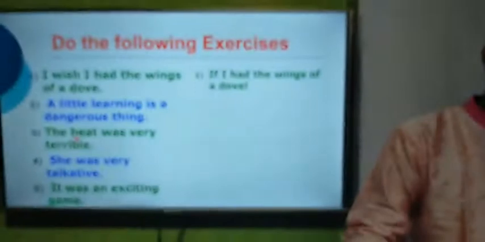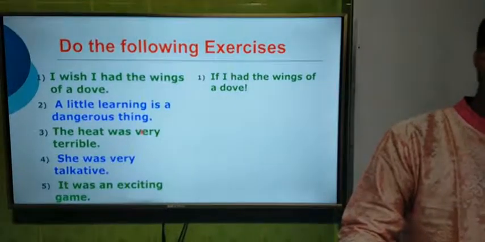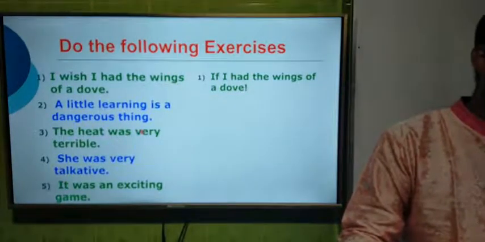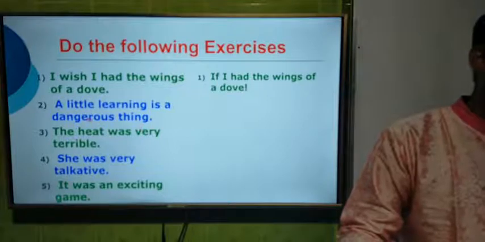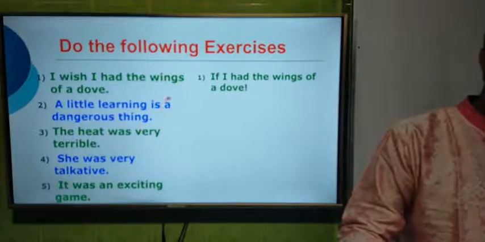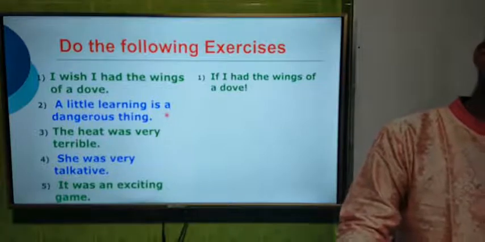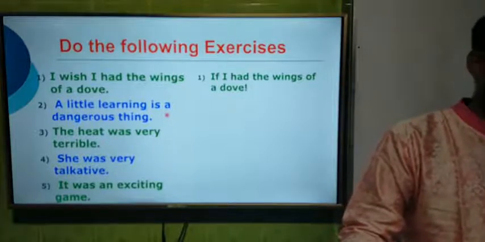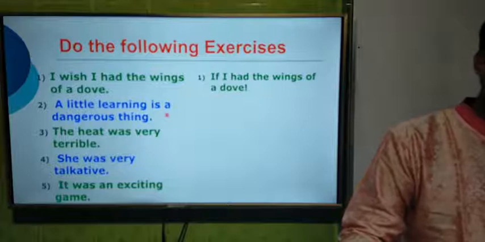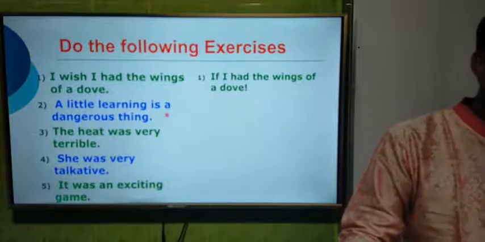Now question number 2, a little learning is a dangerous thing. Okay, dear students, some time ago I discussed with you that the sentence is with the article "a," so we have to use "what" to make it exclamatory. If you listen to me carefully, I think you will be able to understand.